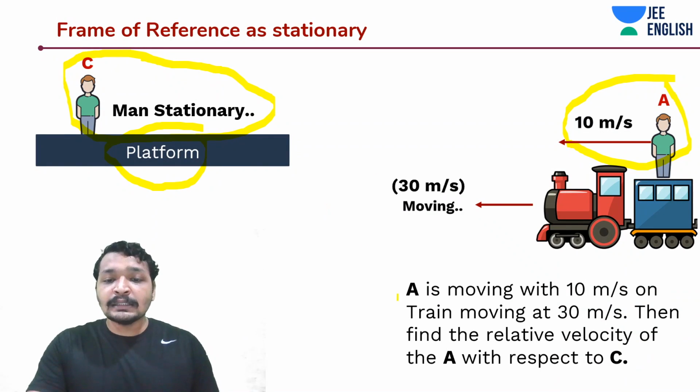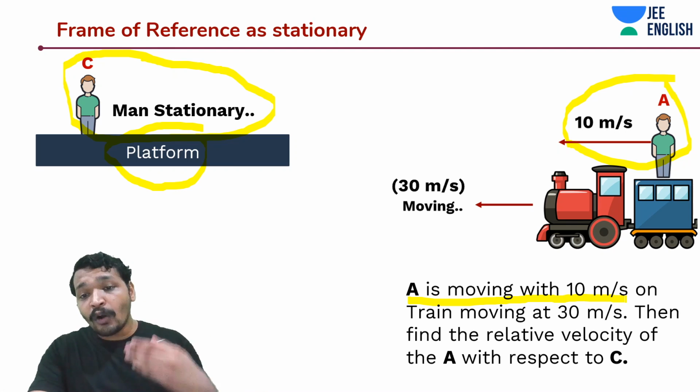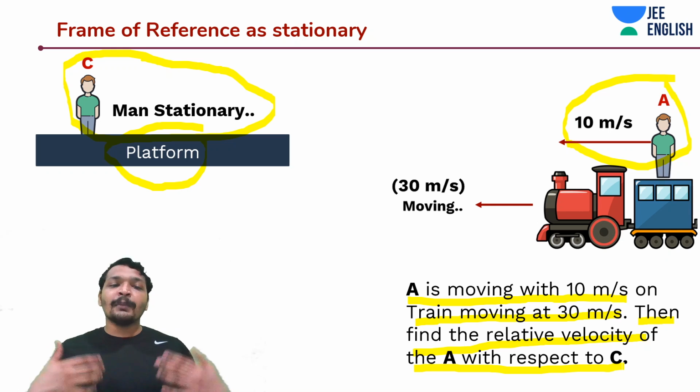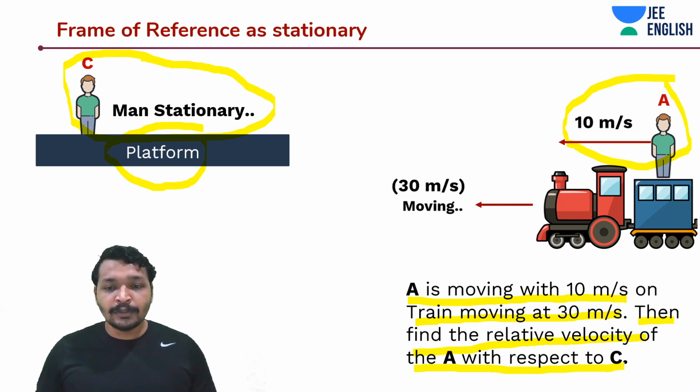So it is saying that the person A is moving on the train with 10 meters per second speed, and the train itself is moving with 30 meters per second. Then find the relative velocity of A with respect to C. So it is talking about the relative velocity of A with respect to C.